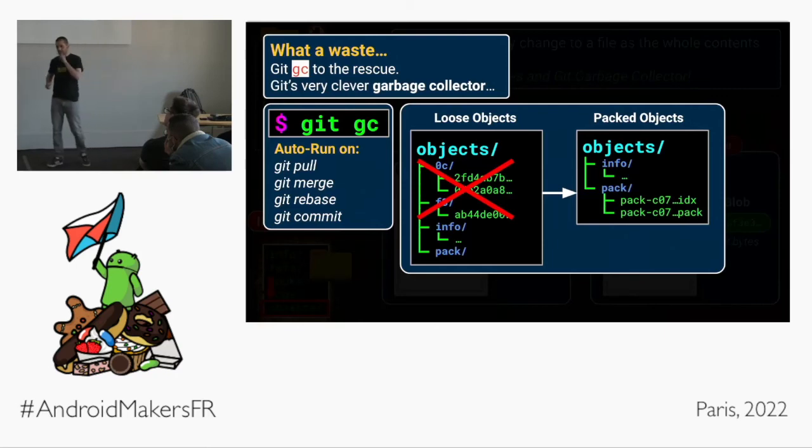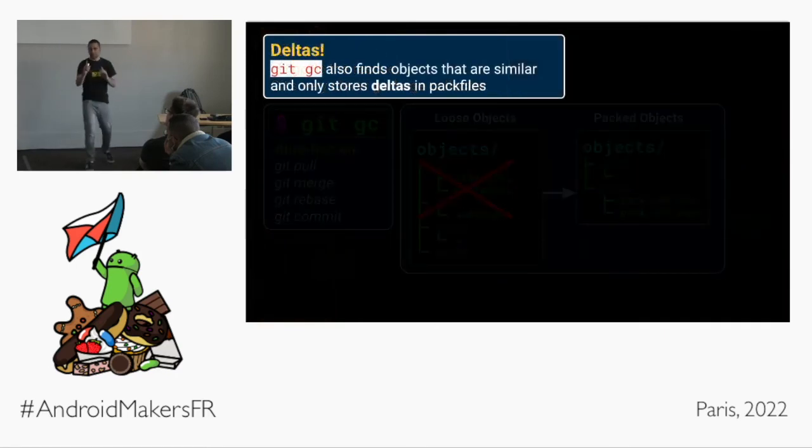But more importantly, Git GC has the ability to find objects that are similar and then only store the deltas, only store the differences between those objects. People will often start by saying, oh, Git's great because it only stores the changes between commits. That's wrong in loose object terms, but in pack files, that's exactly right.